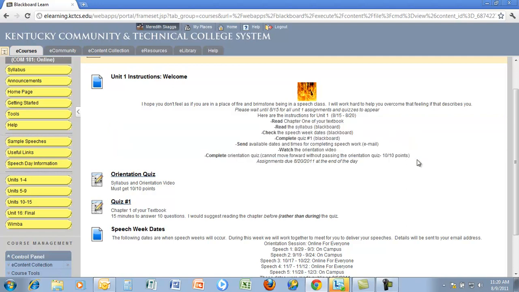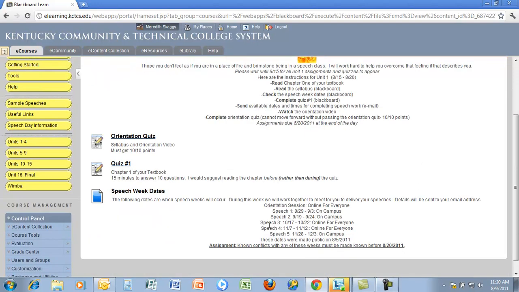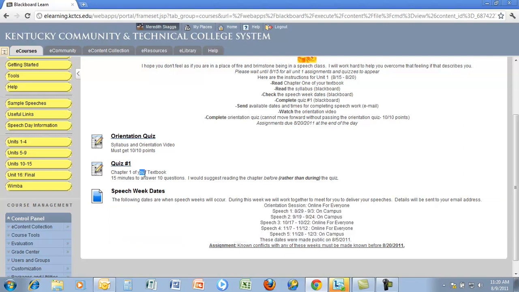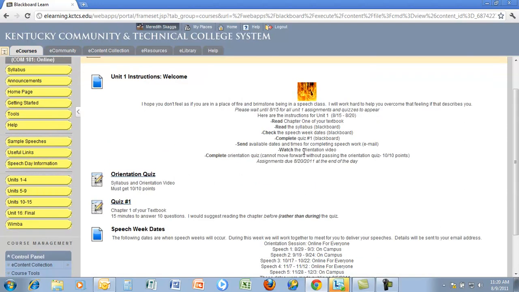So you need to read Chapter 1 of your textbook. You need to read over the syllabus. You need to check out the speech week dates. You need to complete Quiz 1, which is right here. You will need to complete the orientation quiz, and you need to send me an email to know if all of these dates work for you in terms of online speech dates versus on-campus speech dates before the end of the day on August 20th. Now, once you complete this orientation quiz, which you have to get 10 out of 10 points for, then you have access to the entire course.